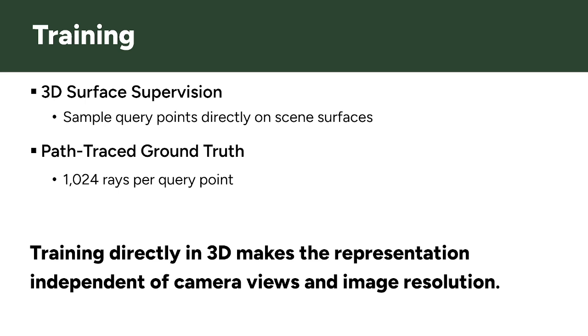So how is the model trained? Instead of supervising the network with rendered images from fixed camera views, the authors directly sample query points on the 3D surfaces. For each query point, they generate ground truth irradiance using path tracing with 1024 rays per point. This means the model learns light transport directly in world space rather than in image space. Importantly, path tracing is used only to generate the training targets. At inference time, the model only takes the 3D scene configuration as input.